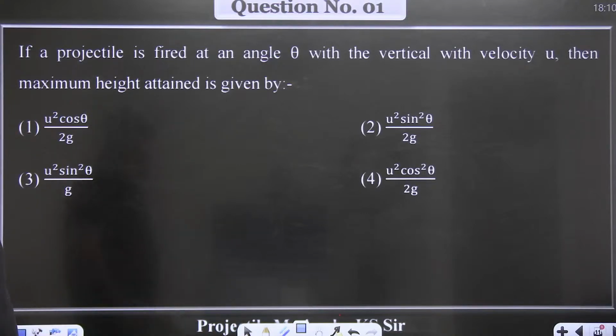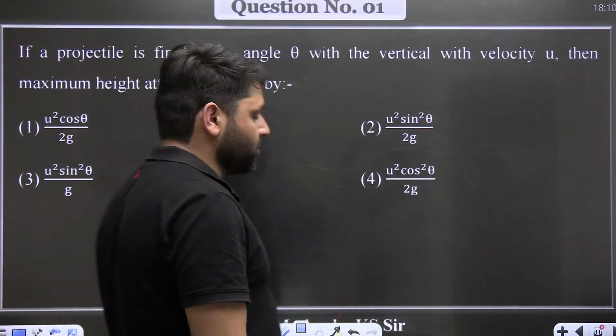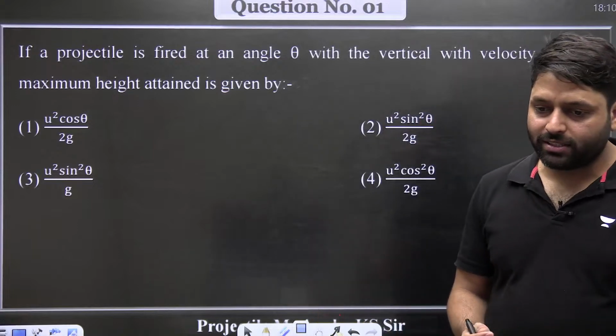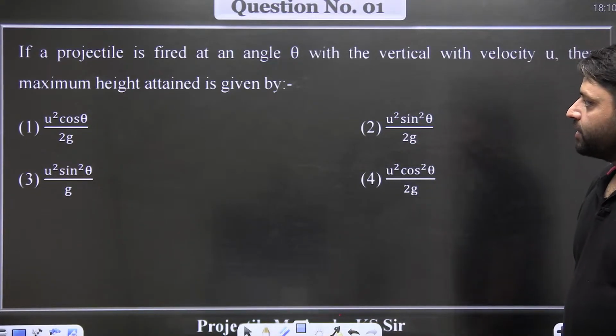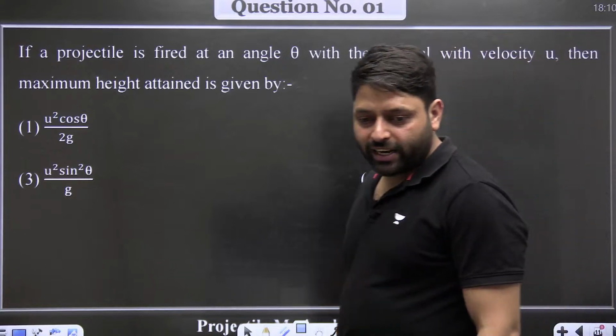So what is happening here? Third option is the correct option? So what should be the answer of this question? Quickly, you have to answer this question. You have 10 more seconds remaining.